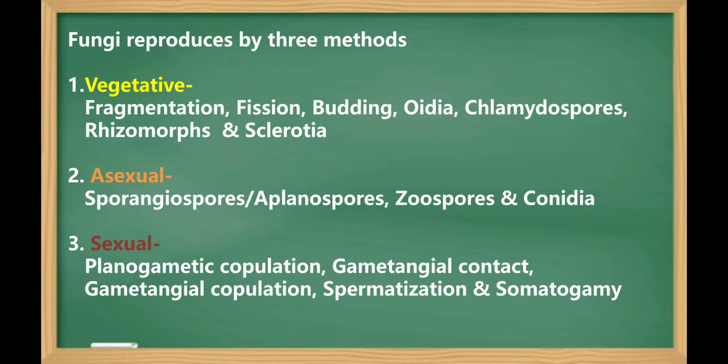So coming to the different types of vegetative reproduction, these are fragmentation, fission, budding, oidia, chlamydospores, rhizomorphs and sclerotia. So coming to the asexual reproduction, these are sporangiospores or planospores, zoospores and conidia. Sexual reproduction takes place by 5 different methods, namely planogametic copulation, gametangial contact, gametangial copulation, spermatization and somatogamy.